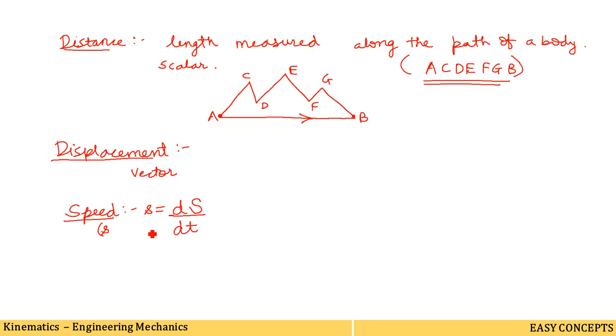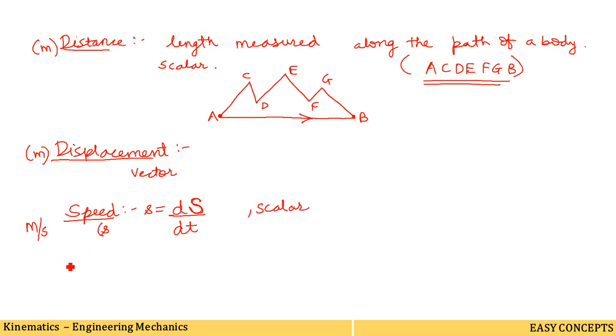The speed is a scalar quantity because it depends upon the distance. This is S, which means it is a distance, and distance is a scalar quantity. So speed is also a scalar quantity since it takes into account only the length of the path and not its direction of motion. The unit of speed may be meter per second. The unit of displacement may be meter, and the unit of distance may be meter only. In this way we have defined speed. What we have to remember is that speed is a scalar quantity.